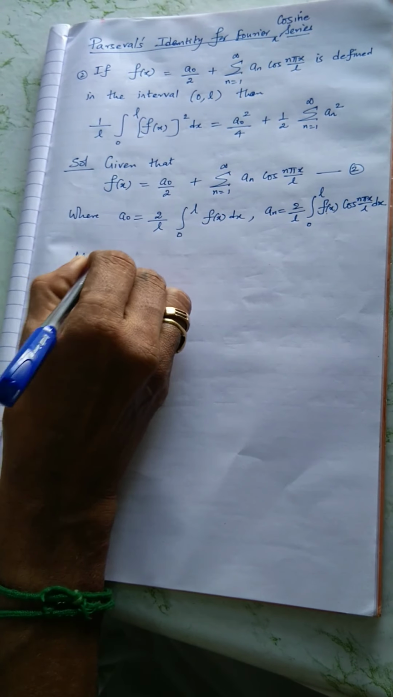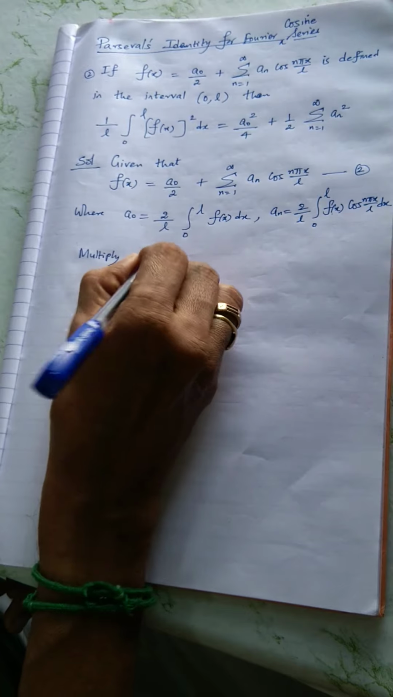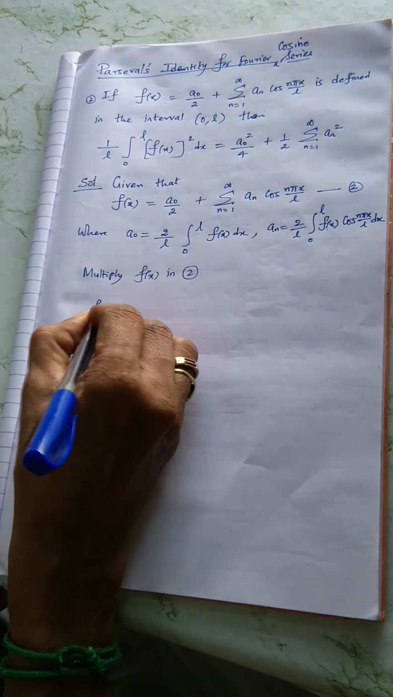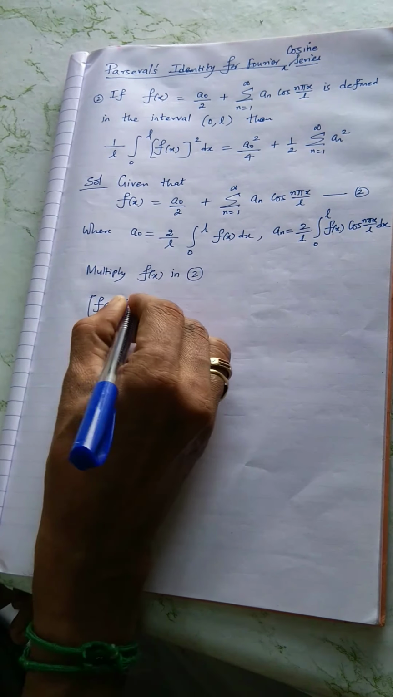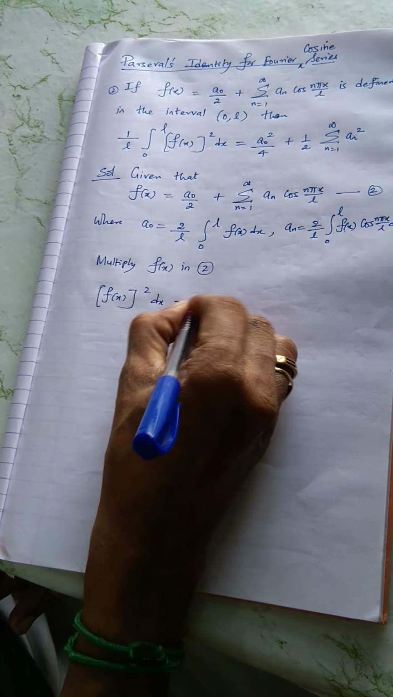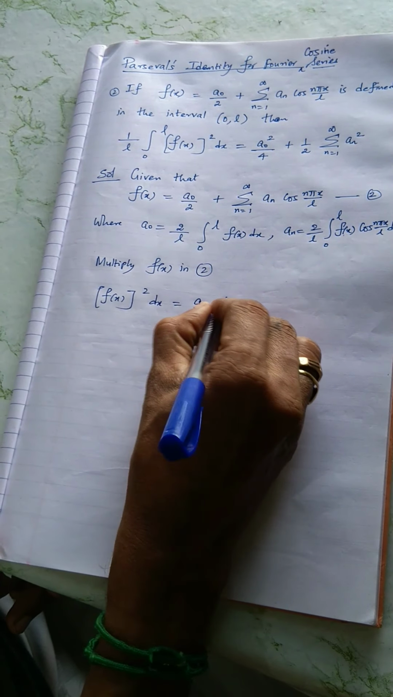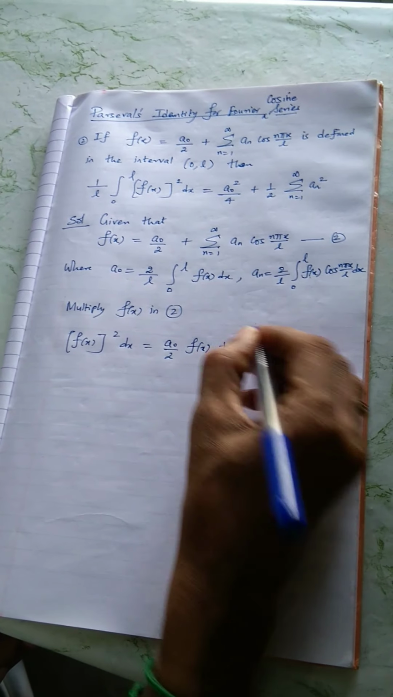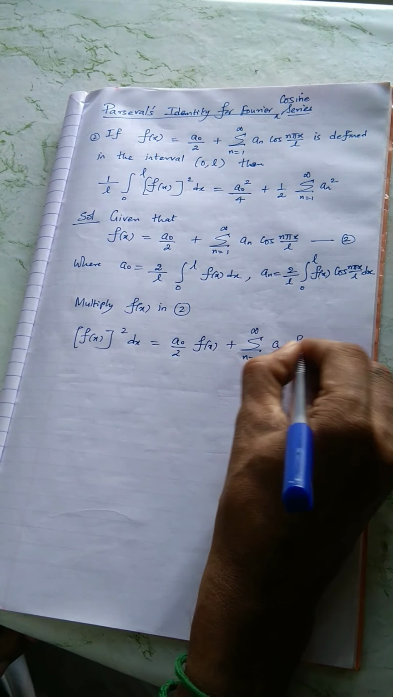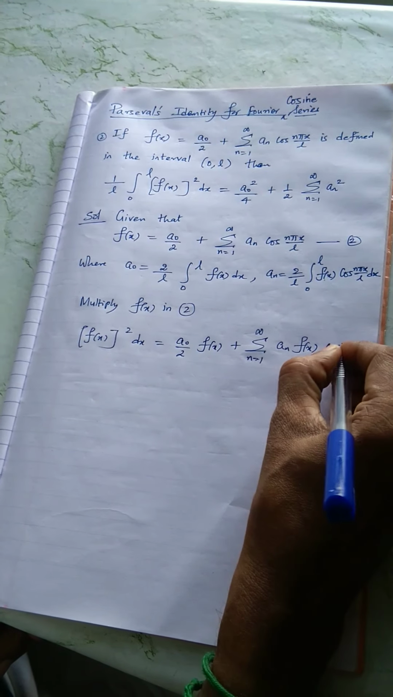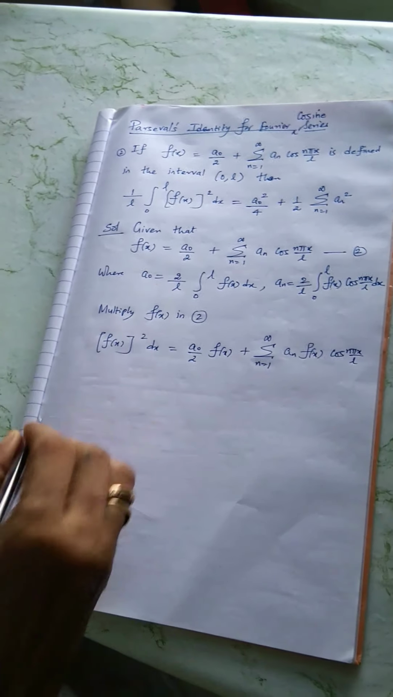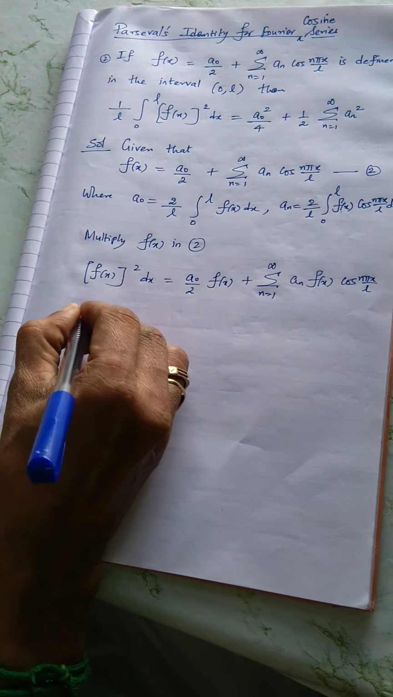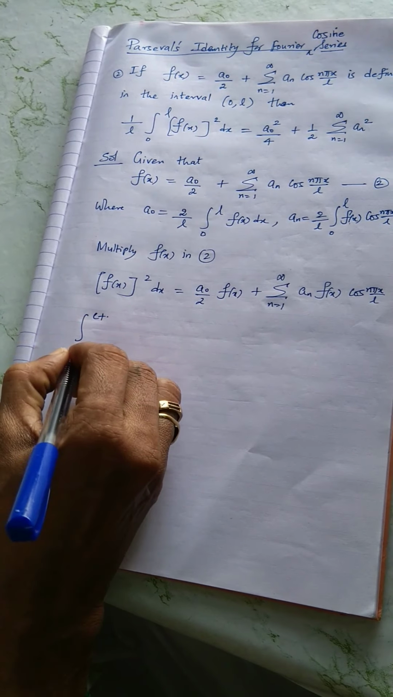Multiply f of x into equation 2, therefore you will get f of x whole square dx equal to a naught by 2 f of x plus sigma n equal to 1 to infinity a n f of x cos n pi x by L. Okay, next step, I am going to integrate with respect to x over the limits 0 to L.